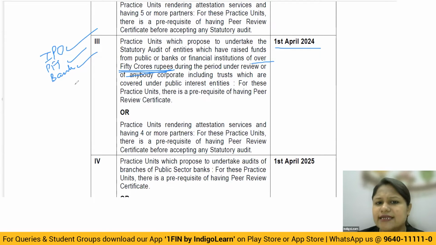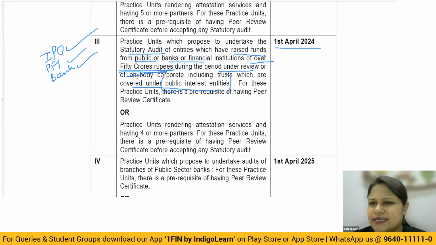Also with that, they're telling, or of any body corporate covered under public interest entities. So they say practice units which propose to undertake the statutory audits of entities which have raised funds from public banks or financial institutions of over 50 crore during the period under review, or of any body corporate including trust which are covered under public interest entities.